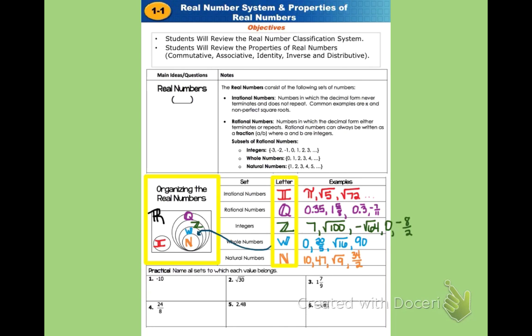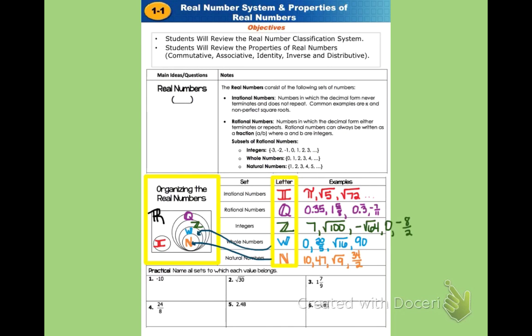And finally, the smallest of the sets is the natural numbers, and that's actually just one element smaller than the whole numbers, because remember we talked about in the video, the song, that the whole numbers include 0 as well. Now the natural numbers include everything that we normally count with, but doesn't include 0. So things like 1, 2, 3, 4, and 5, or 10, 47, the square root of 9, and even 34 halves, which is really 17.